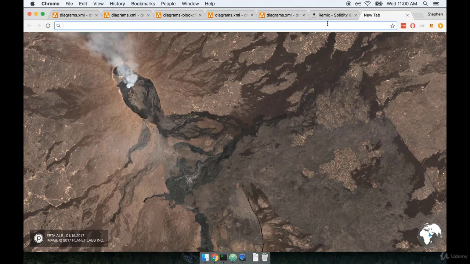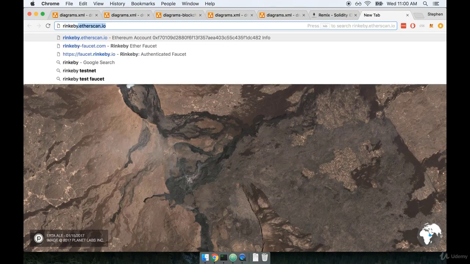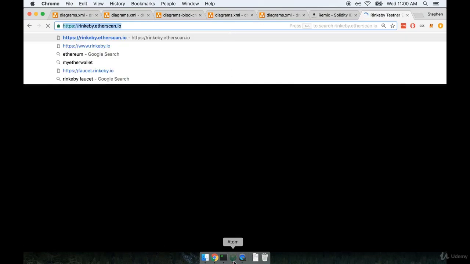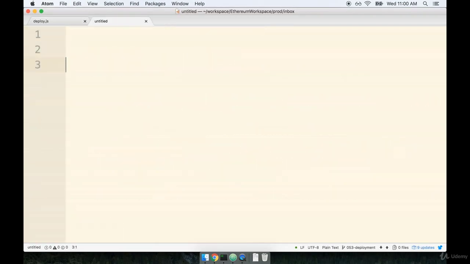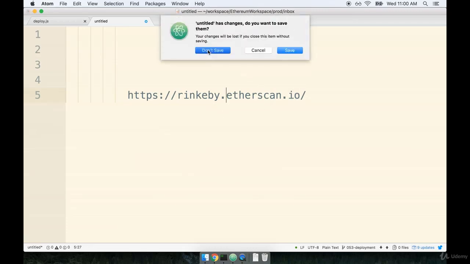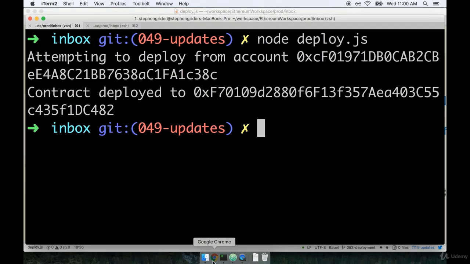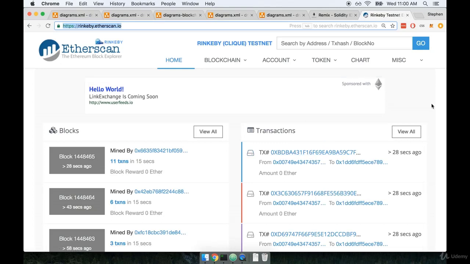So in my browser, I'm going to navigate to rinkeby.etherscan.io. And of course, I'm going to put this nice and large for you to read. There we go. Etherscan is a website that reads all transactions that flow into the Rinkeby network, the main network, the Kovan network, and the Ropsten networks. It reads in all these transactions and records them here for you to see on an easy to view web page.